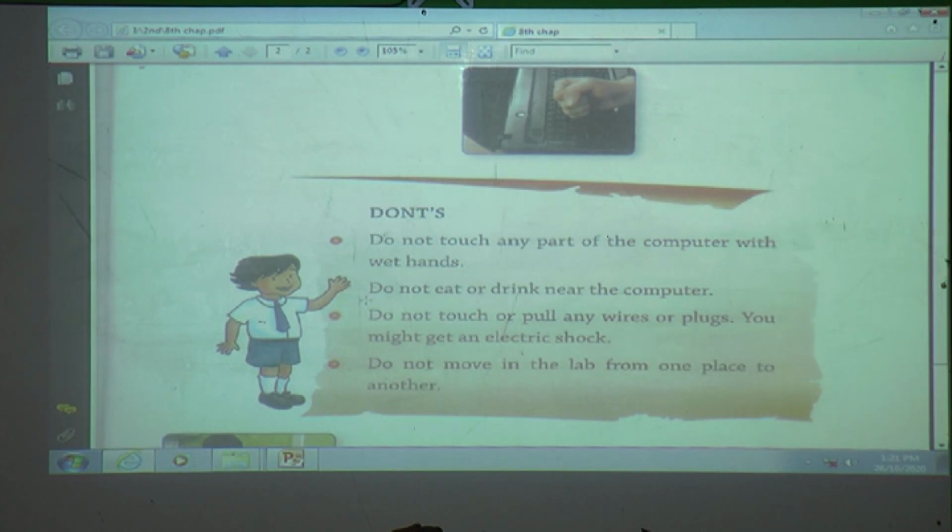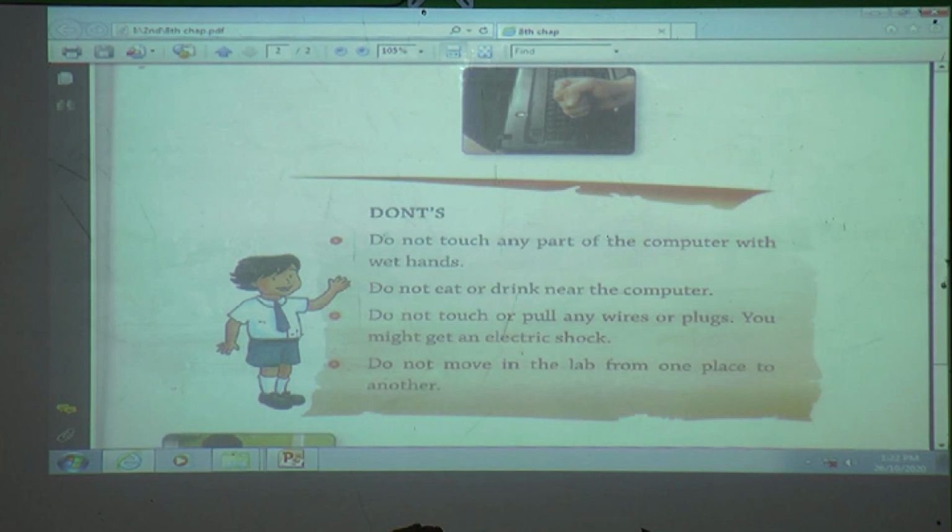Next one, do not eat or drink near the computer. Why? Because when we are eating something near the computer, our hands will be oily, and with these oily hands, if we touch the parts of the computer, the parts will also get oily. So don't eat near the computer.